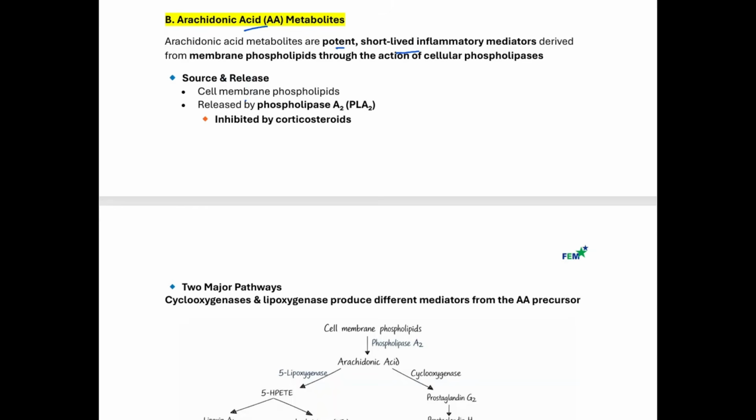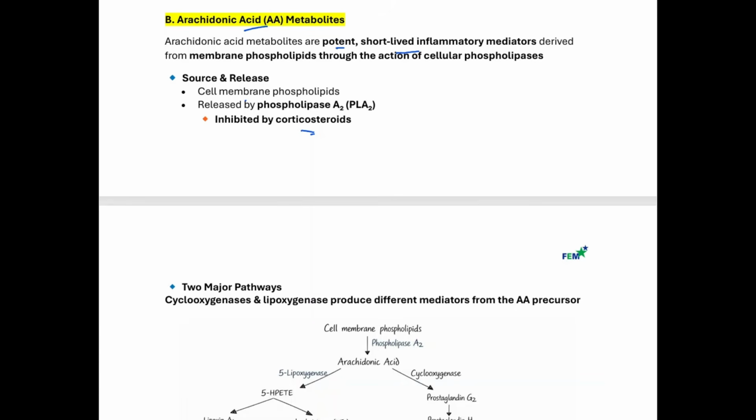Our cell membranes are made up of phospholipid. Phospholipase A2 breaks down that phospholipid and releases the arachidonic acid from it. One of the drugs that inhibits phospholipase A2 is corticosteroid. So when you give corticosteroid, that could shut down this arachidonic pathway, thereby decreasing the production of those metabolites. And that's why, if somebody is having a form of allergic reaction, right?